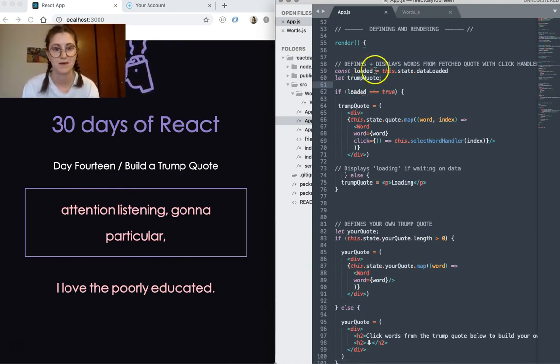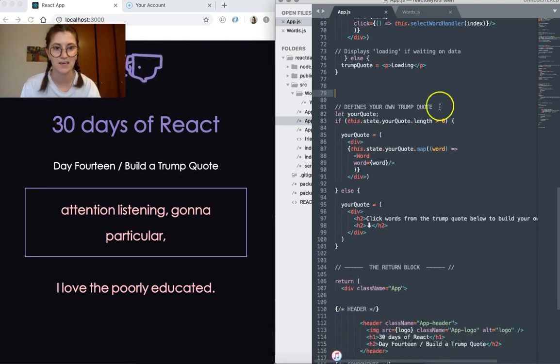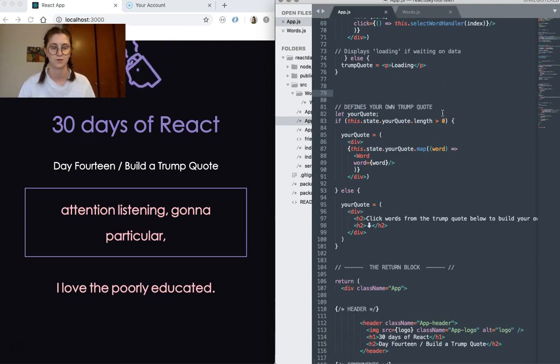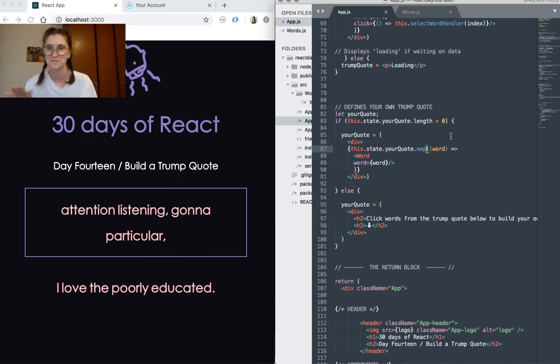So here we have just a little section which defines and displays words from the fetched quote and maps through them. And you'll see here I am using my word component. Similarly, down here in the section which defines the own Trump quote that we're building ourselves, I've also used the word component. They're styled the same. I guess I could have passed other styling differences through into the component, which I could have then used, but I've just left it as it is for now. And that's enough for today.